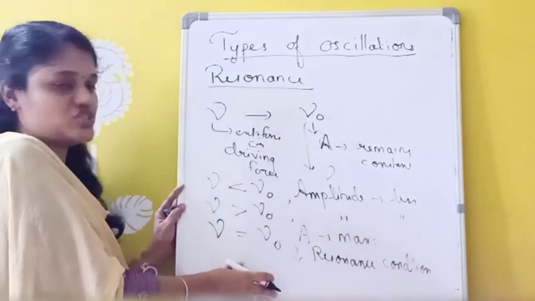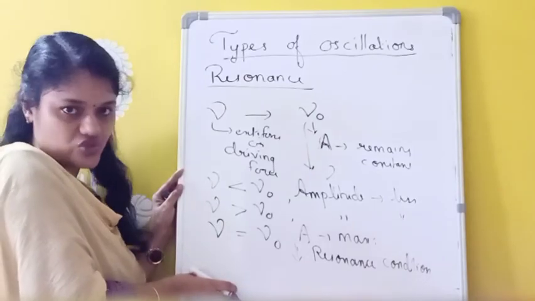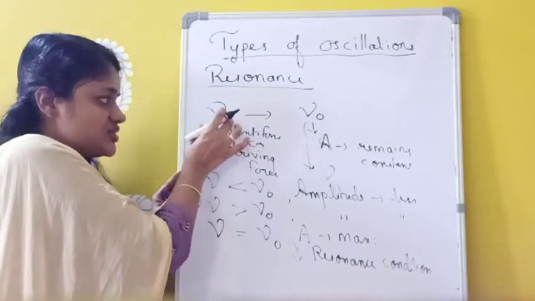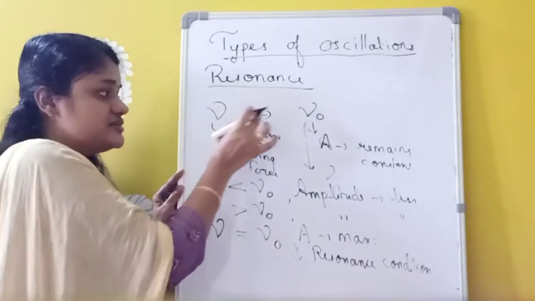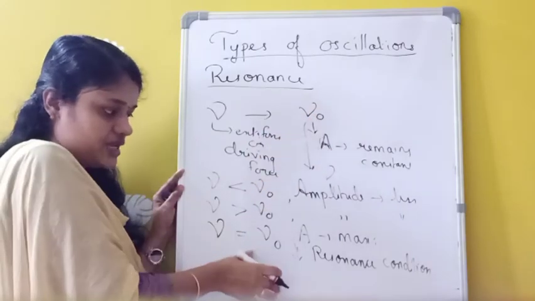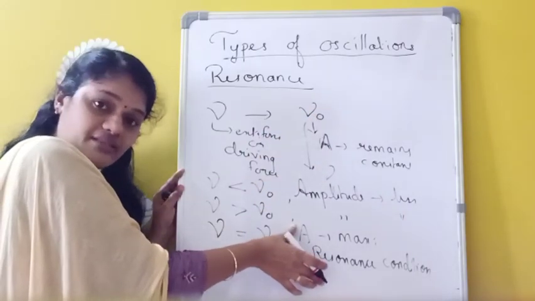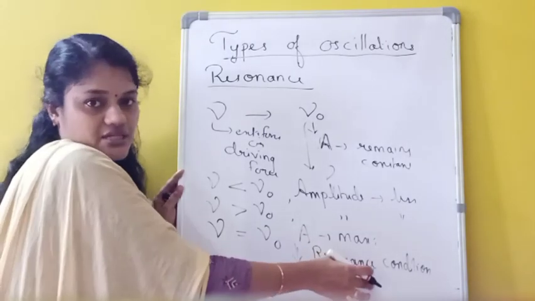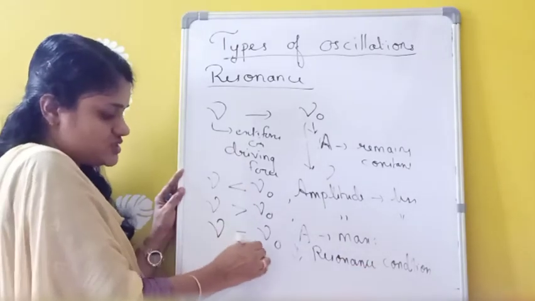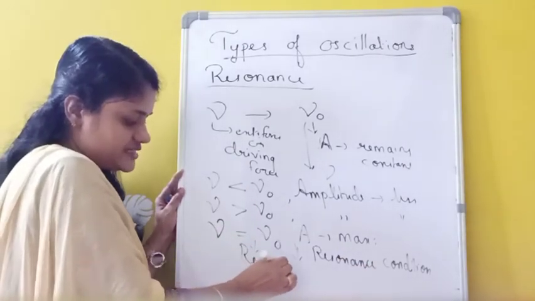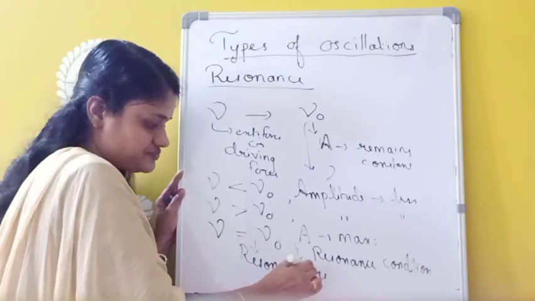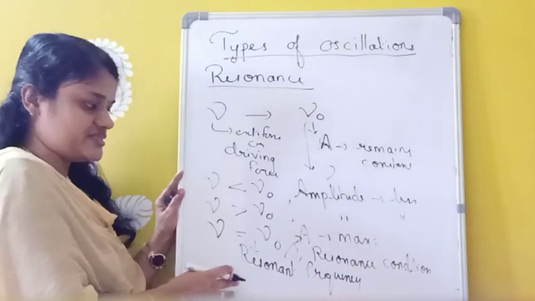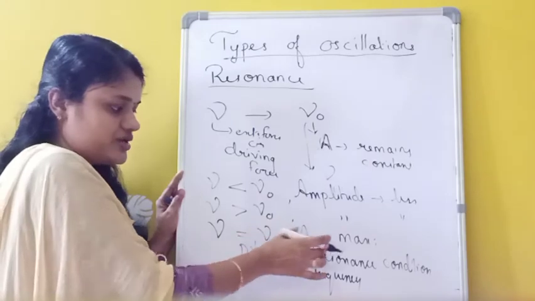It is an example of forced oscillation only. At resonance, the frequency of the external periodic force must be equal to the natural frequency, and at that condition the amplitude will be high. That means the body will be oscillating with a very high amplitude, and that condition is called the resonance condition. This frequency is called the resonant frequency. The frequency at which the amplitude becomes maximum is the resonant frequency, and this condition is the resonance condition.